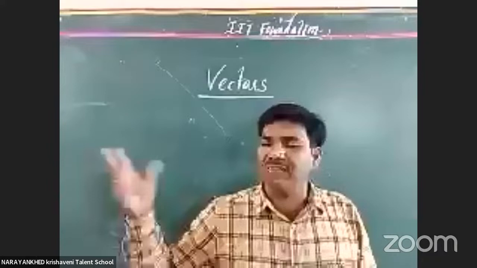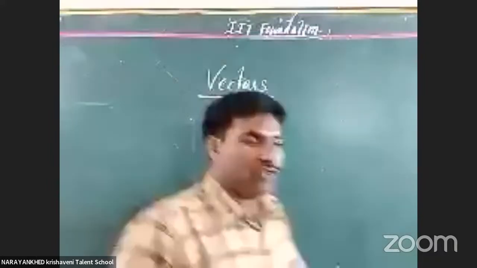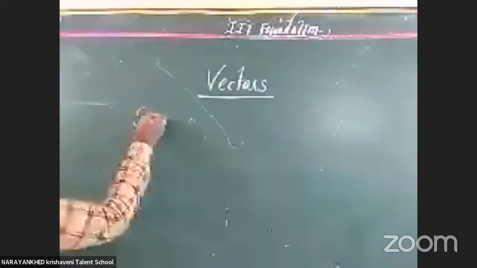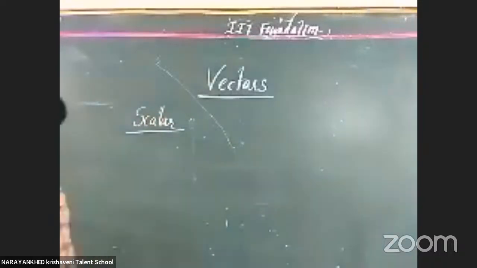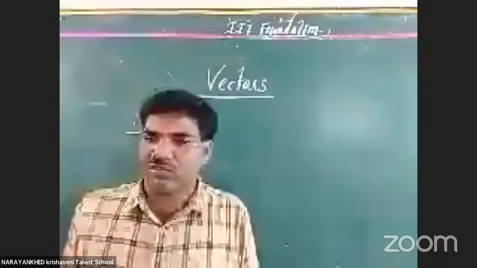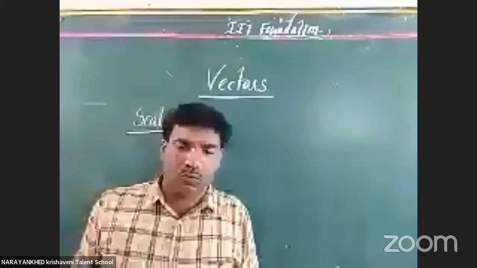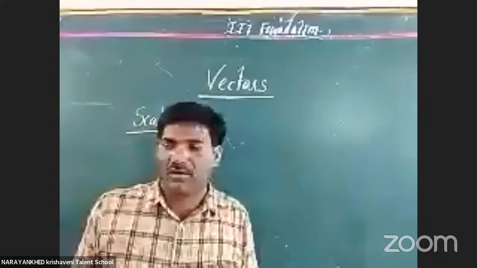Our physical quantities, we want to give the mathematical analysis. We are dividing them into two components. One is a vector, another one is a scalar. Which one is called a scalar? The one which does not have direction but contains only magnitude. It is called a scalar. Okay, clear or not?